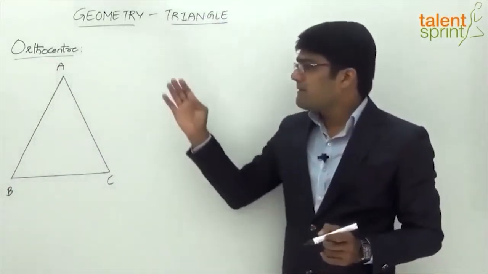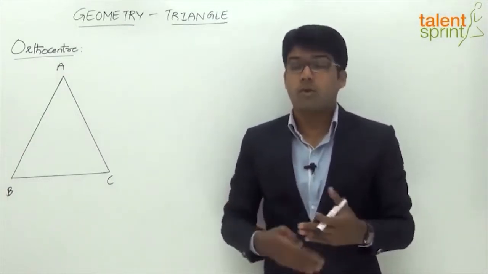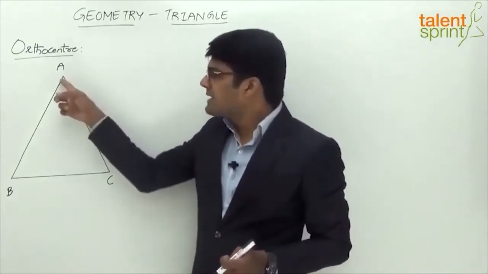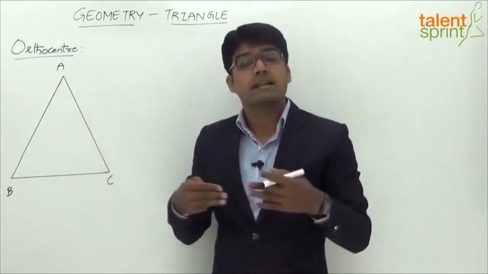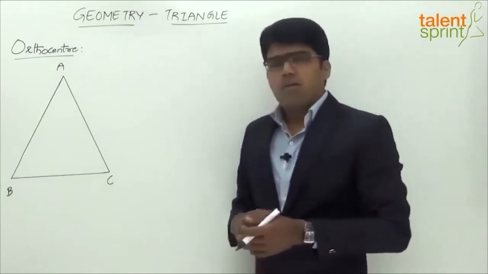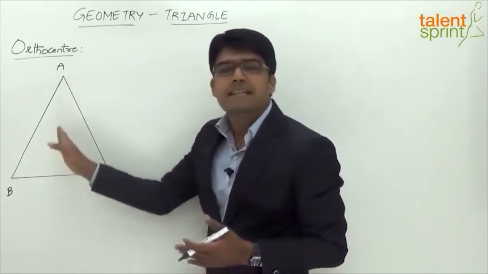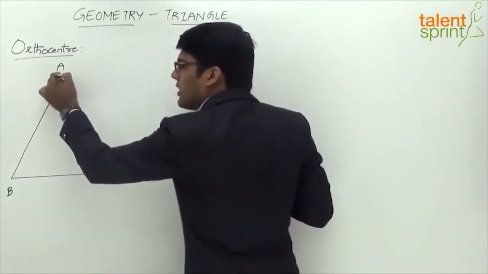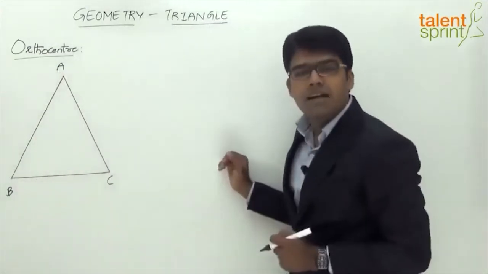Now, as I've mentioned earlier, orthocentre is the point of intersection of the 3 altitudes. And what is an altitude? Altitude is a perpendicular drawn from the vertex of the triangle to the opposite side. Right? So there will be 3 altitudes in a triangle, and all these 3 altitudes meet at a common point, which is called orthocentre. Now, what is a perpendicular? Perpendicular, we know that is the one which makes an angle of 90 degrees with the given side. So from point A, from the vertex A, if we draw a line such that it makes an angle of 90 degrees with the side BC, that will become the altitude of the triangle.